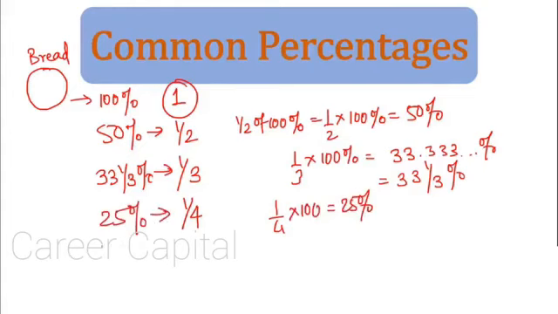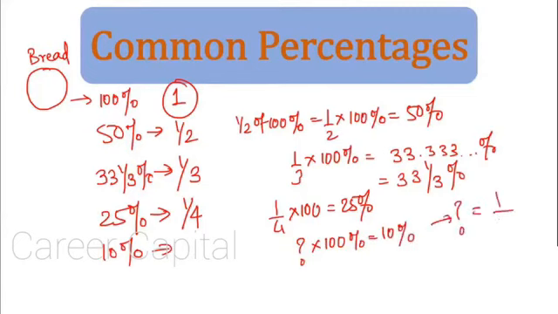So if someone wants 10% of the bread, how much will you give? The entire is 100%. Out of that the person wants 10%. So let us see how much we will get. We need this fraction multiplied by 100% equal to 10%. So this fraction would be 1/10.